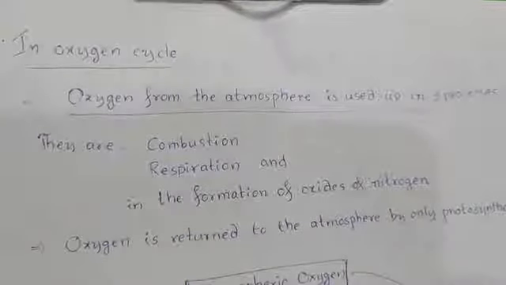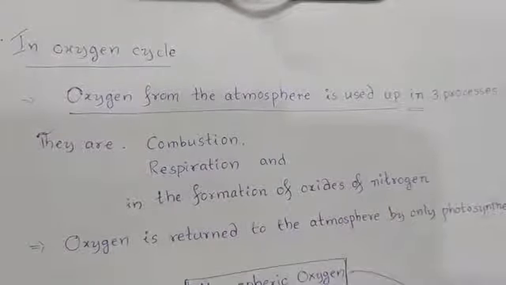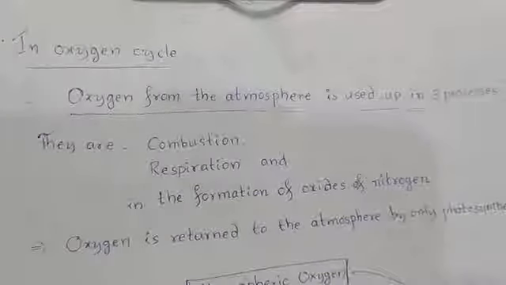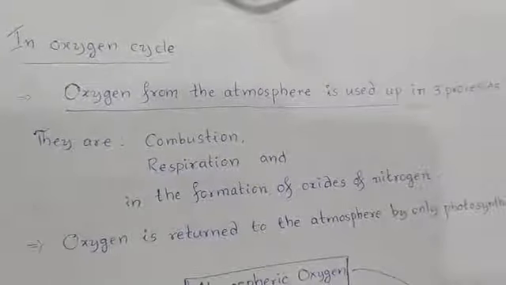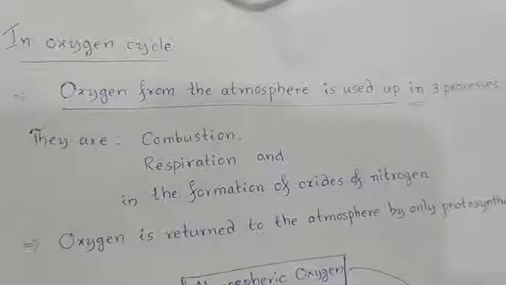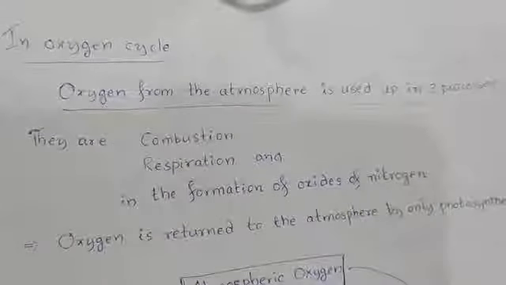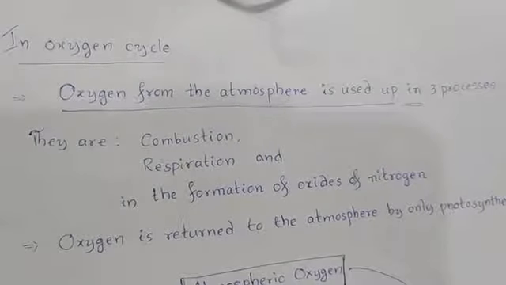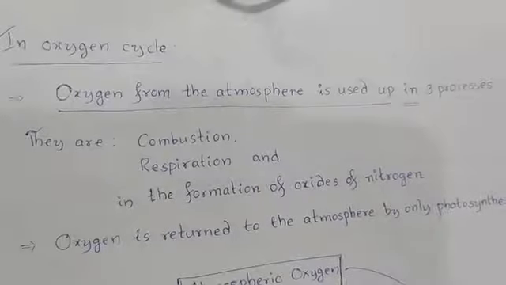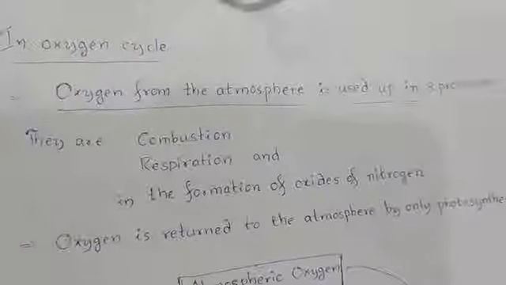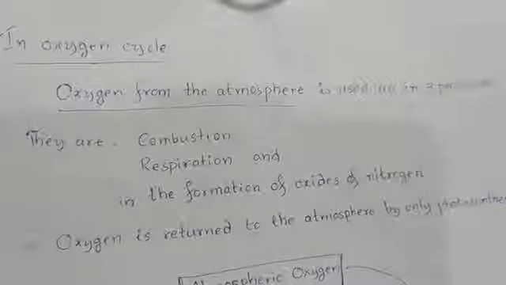So, what is occurring in the oxygen cycle? In the oxygen cycle, oxygen from the atmosphere is used up in three processes. First one is combustion, that is burning of various materials with the help of oxygen. Second one is respiration.